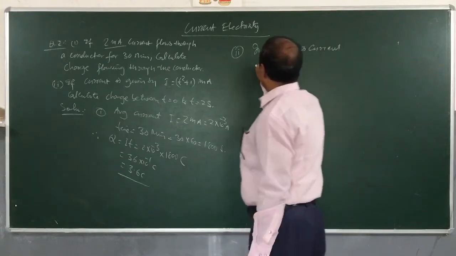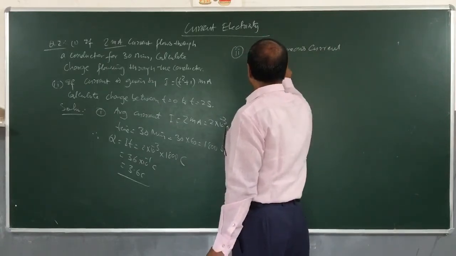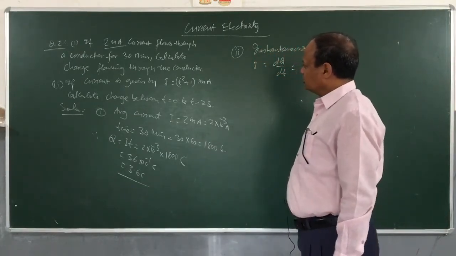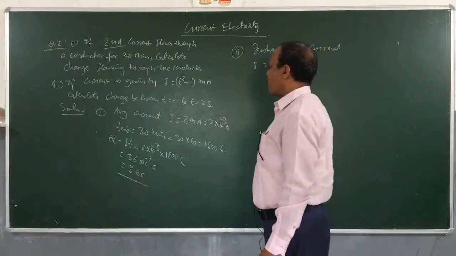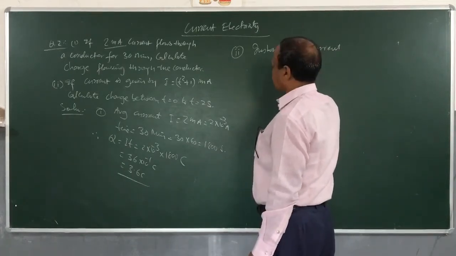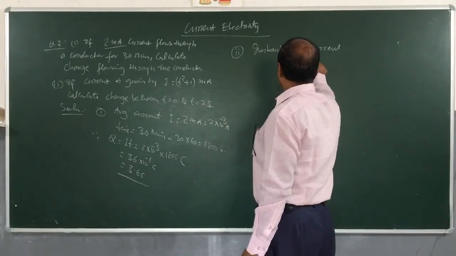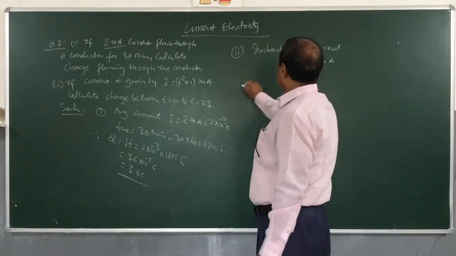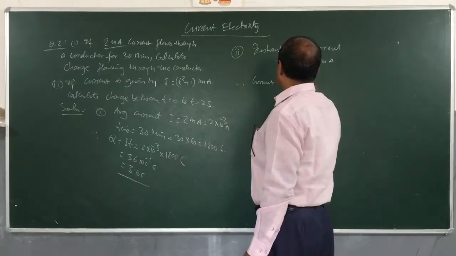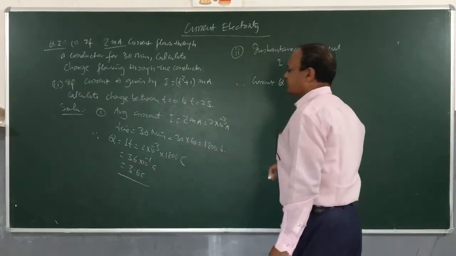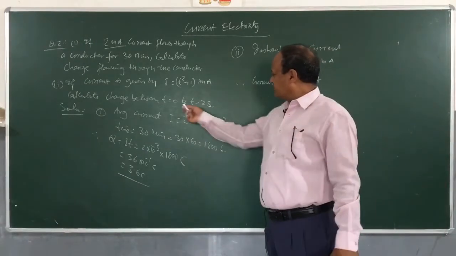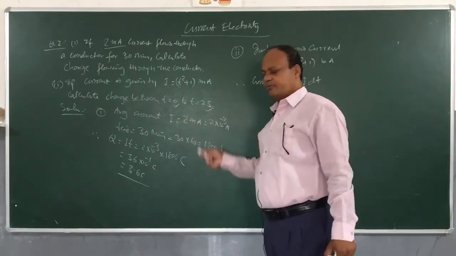Let's see the second case. Instantaneous current I is equal to how much here? dq dt. So I is given as t square plus 1 milliampere. So therefore for charge we need to integrate. Q is equal to integration of I with respect to t from t1 to t2, and you can see t1 is how much here? 0, and t2 is how much here? 2.